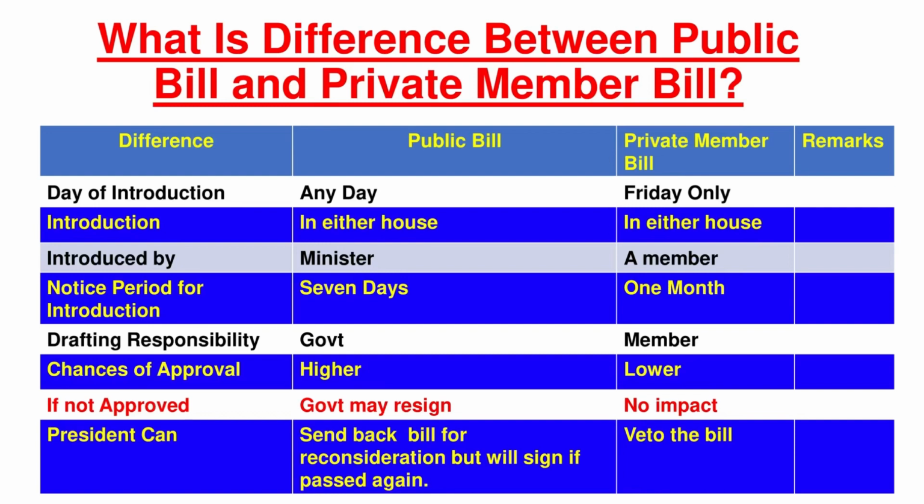As far as the drafting of the bill is concerned, a public bill is drafted by the government. The government has its own staff. However, in case of a private member, it's the total responsibility of the member to prepare the bill. However, the necessary assistance is provided by the Secretariats of Lok Sabha and Rajya Sabha so that the bill is put in the format in which it can be made into a law and can be discussed.